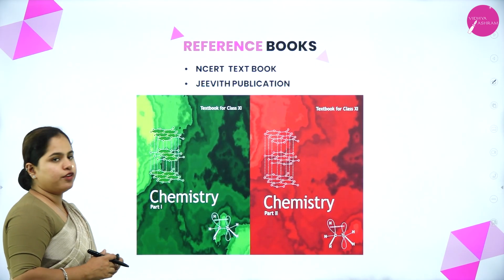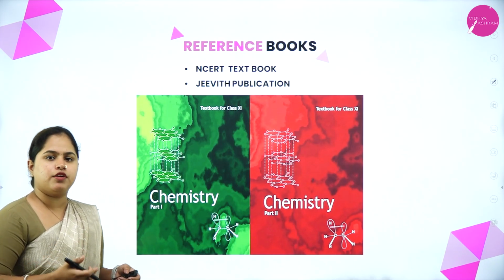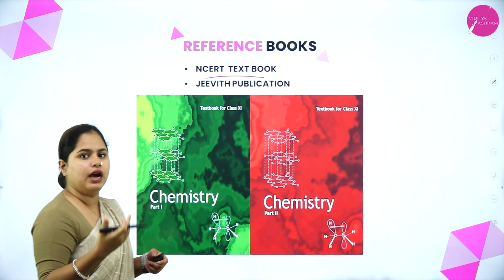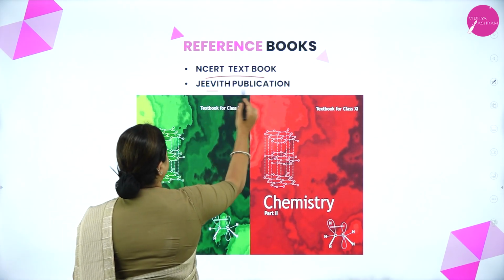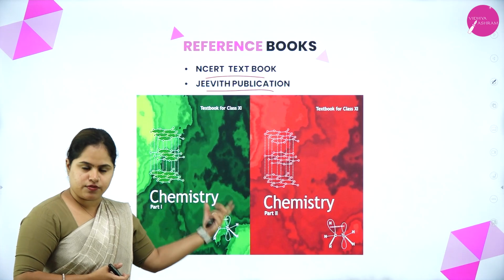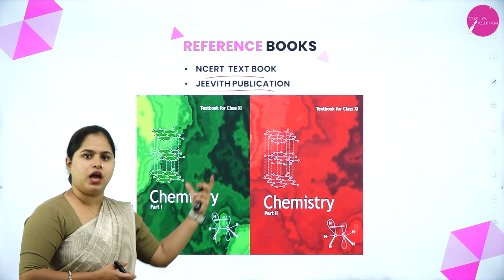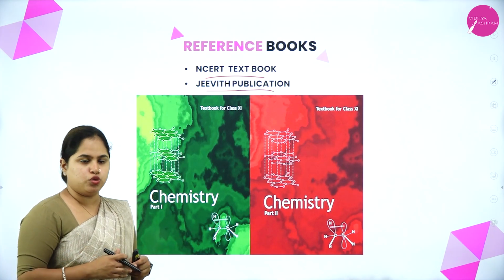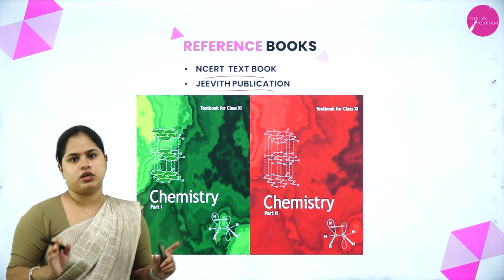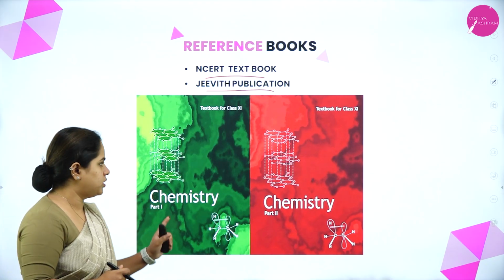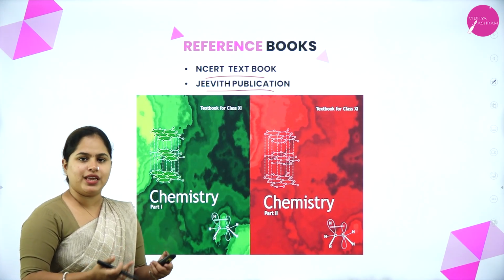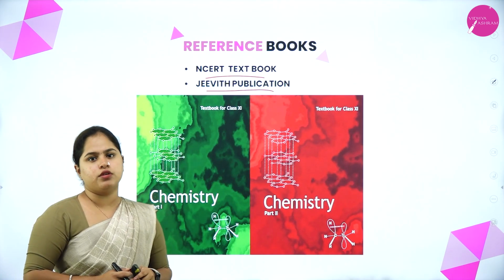Now, these are the reference books that you can use. For the PU, the books that we are following is the NCERT given book itself. So that is the NCERT textbook. If you need any guide or any other reference books, you can use GWith publication, which is a very good reference book for PU, right? The NCERT book that we are referring will be Chemistry Part 1 and Part 2. Your chapters are divided into two books, Chemistry Part 1 and Chemistry Part 2. Both of these include the complete syllabus of your first PUC. So it is very important to purchase these two books. This is what we are following in your PUC. We are following the NCERT syllabus, right? And as a reference book you can use GWith publication.